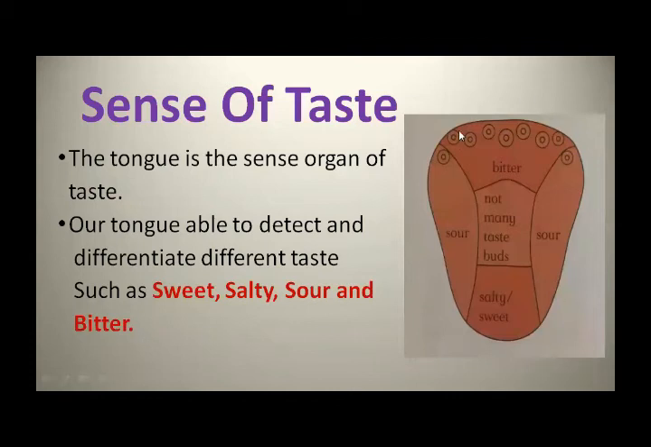So this is the structure of the tongue. The salty taste buds are located near the front of the tongue. The sour taste buds are found at the sides of the tongue, and the bitter taste buds are found at the back of the tongue. In the center of the tongue, not many taste buds are found. So this is about the taste buds. With the help of taste buds, you can enjoy flavor. Have you got it?